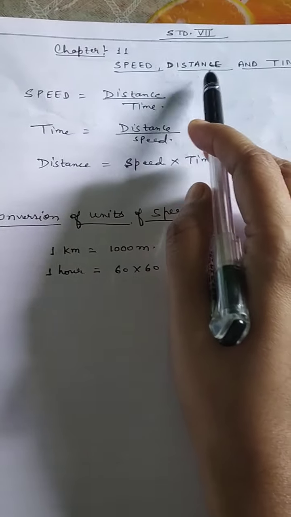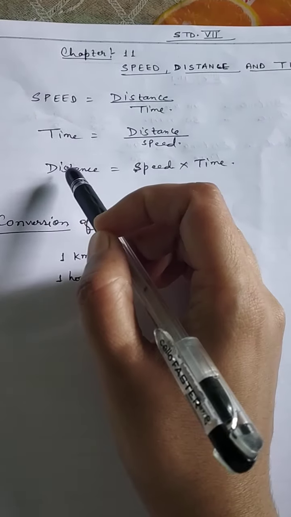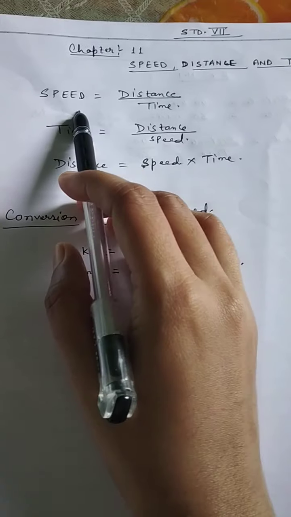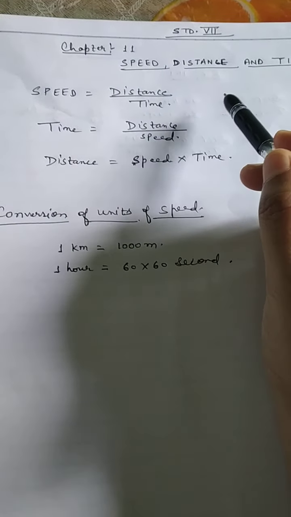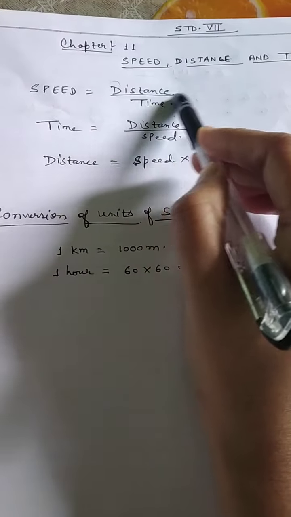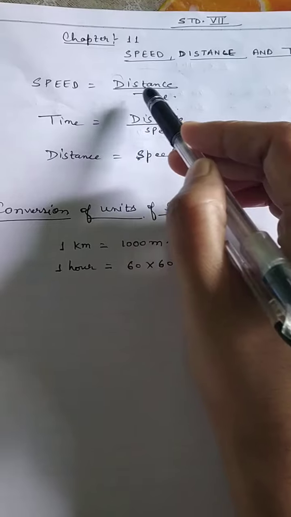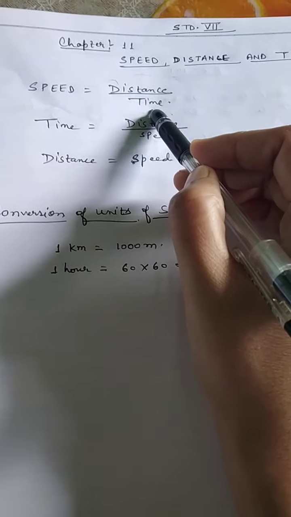That is speed, distance and time. What is speed? First of all, understand the concept of speed. So we know that the distance covered by a body in a unit time is called its speed. Means distance covered by a body in a particular time given, that is called its speed.